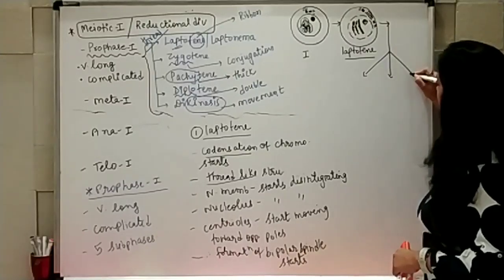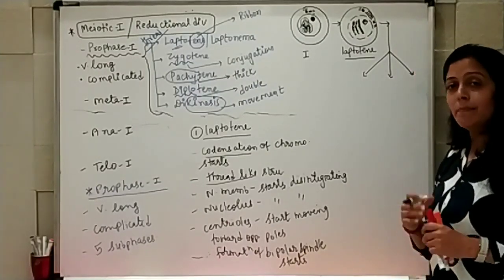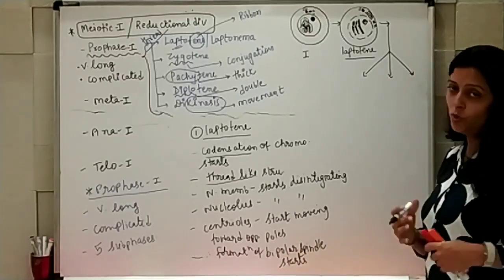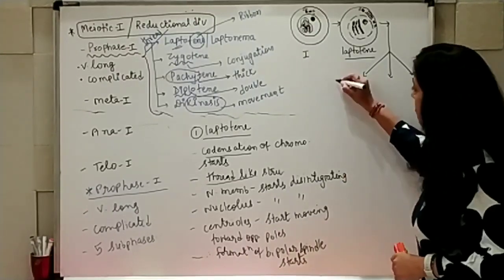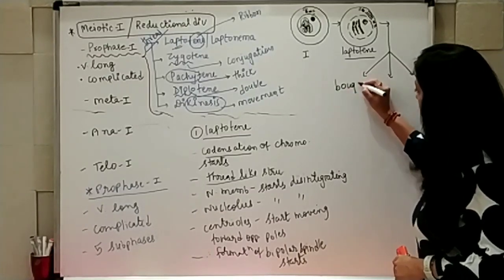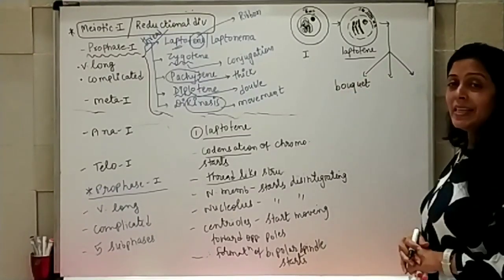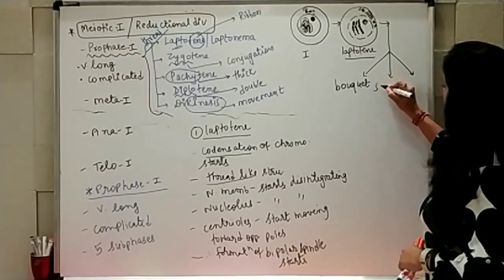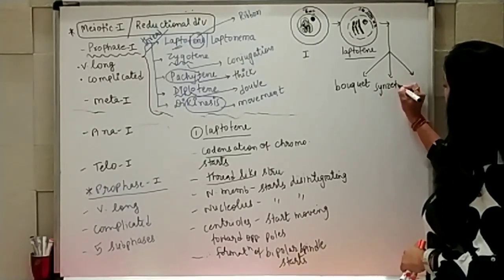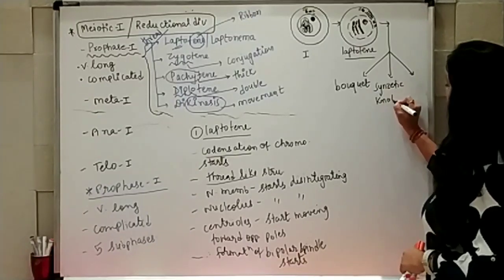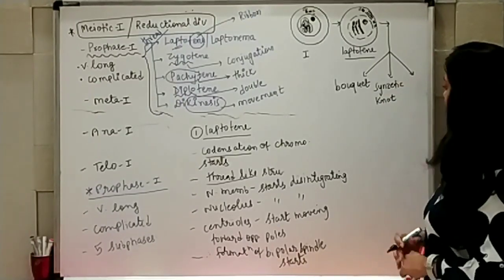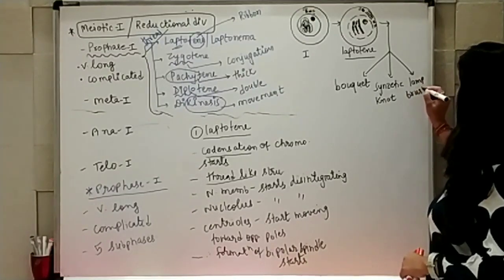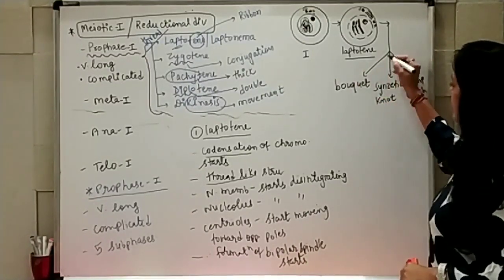formation. This is not in your book, but it is important to understand how chromosomes arrange in leptotene. It can be in the form of bouquet. It can be in the form of synaptic knot, or maybe it can be in the form of lampbrush.